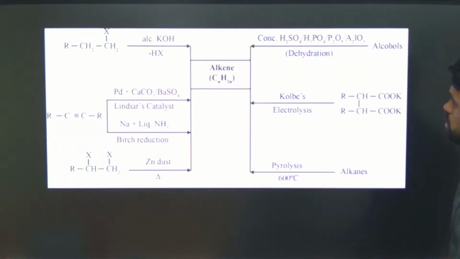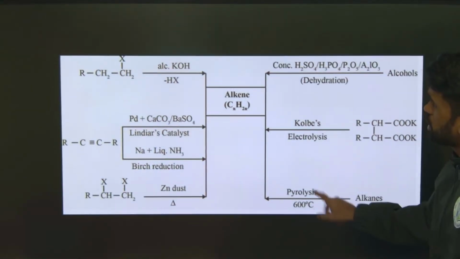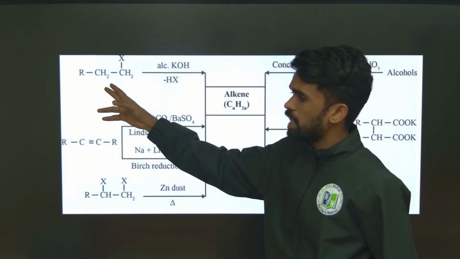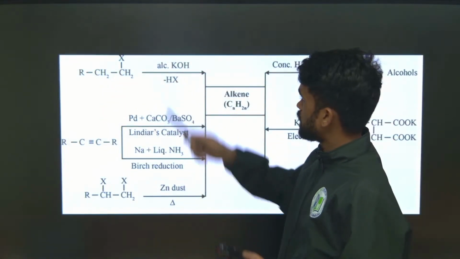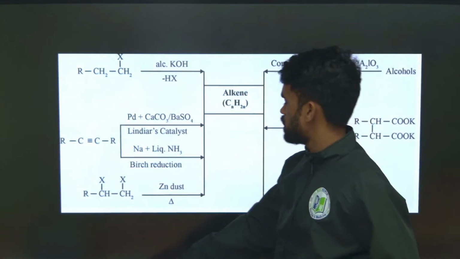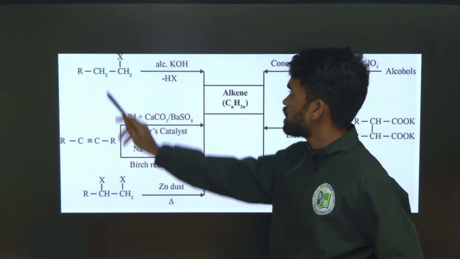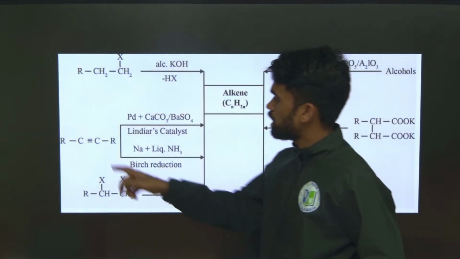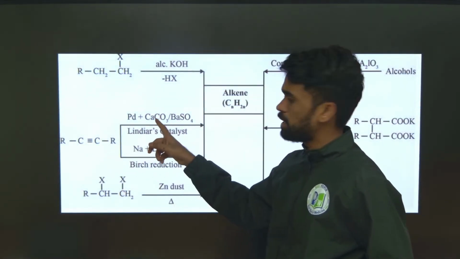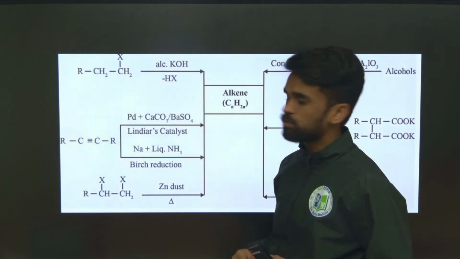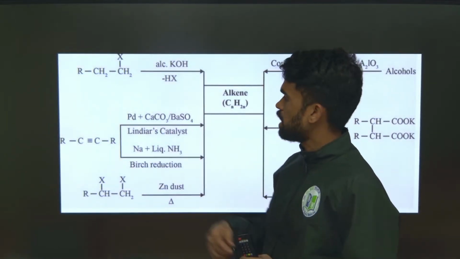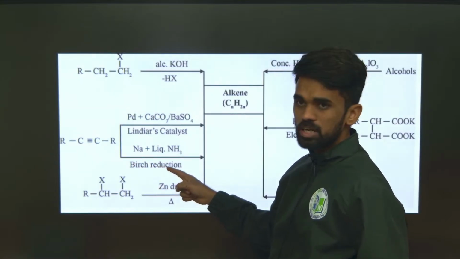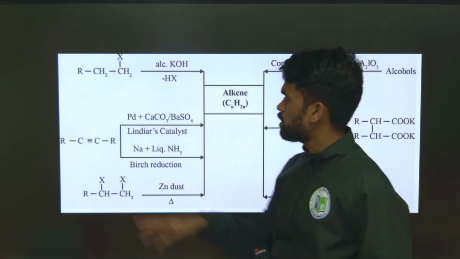Okay, so till now what have we prepared? We have studied the preparation of alkenes using alkyl halides with the reagent alcoholic KOH or NaOH under heating conditions. So elimination of the halide group and hydrogen gives an alkene. And when it comes to alkynes, treating with Pd/BaSO4 and CaCO3, which is called Lindlar's catalyst, also gives cis alkenes. And with sodium and liquid ammonia, Birch reduction, we can get trans alkenes from alkynes.